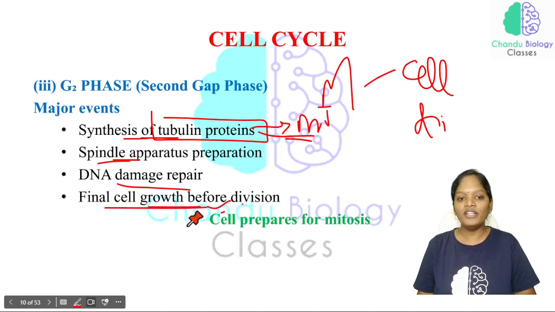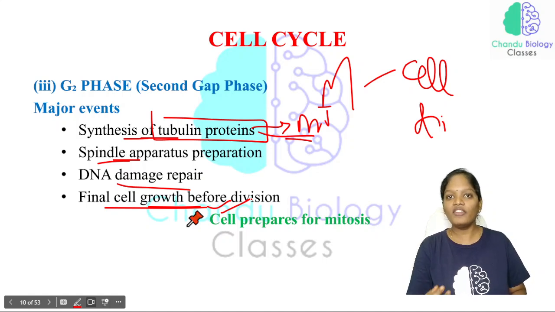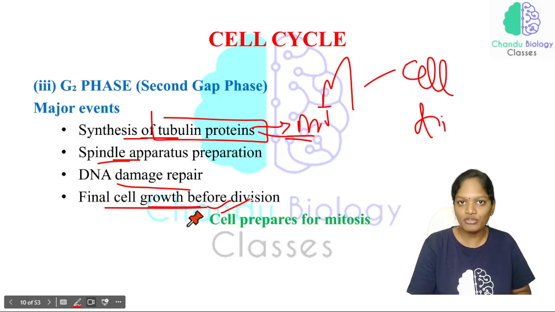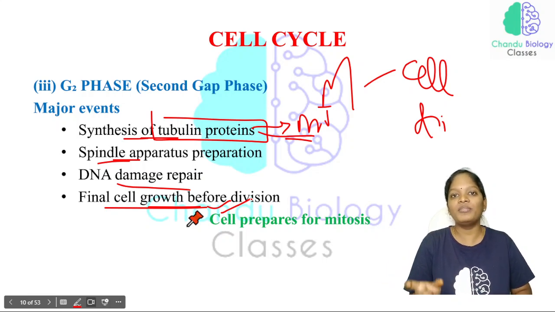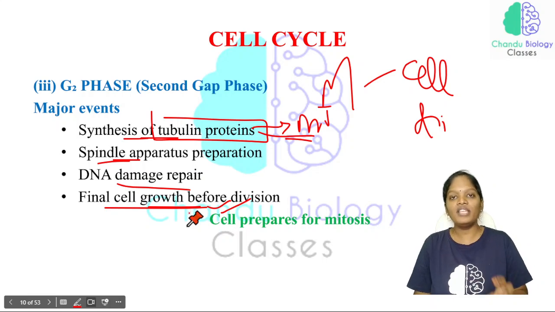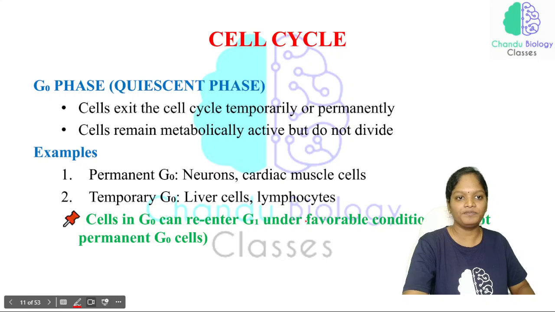Final growth before division. So, final cell growth. If any cell has not attained sufficient growth, or if any further process has to be added on, all that final cell growth takes place in the G2 phase itself. Only then does it enter into the cell division phase, that is nothing but the M phase. So this is very important. Now in the G2 phase, the cell has been prepared for entering into the mitosis phase.